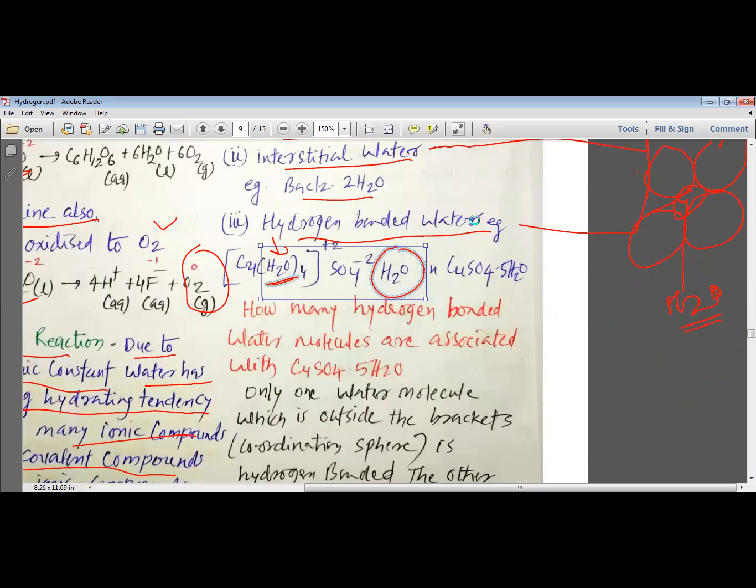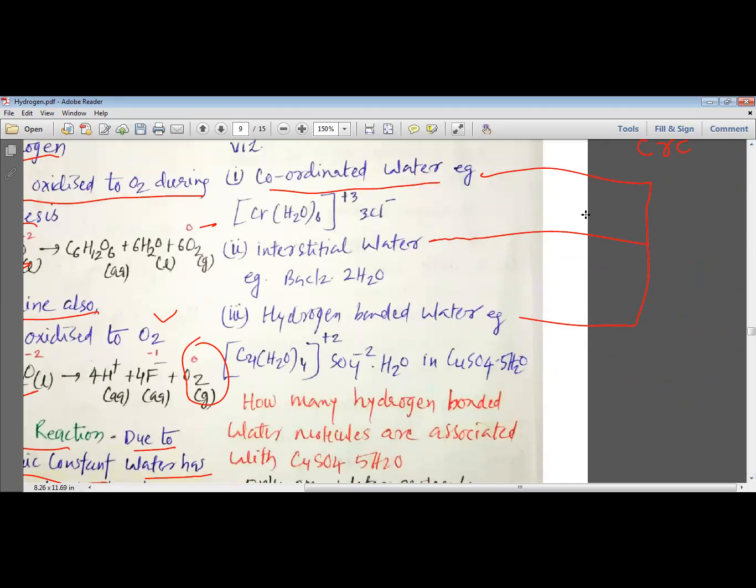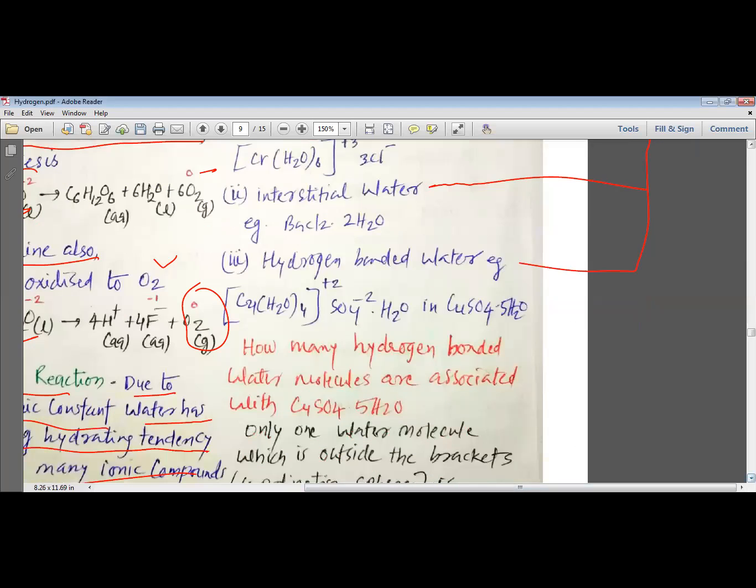So water can be added to the various species in three different manners: in the form of coordinated water, interstitial water, or hydrogen bonded water molecules. My dear students, these are the various ways by which water can be added into the compounds.